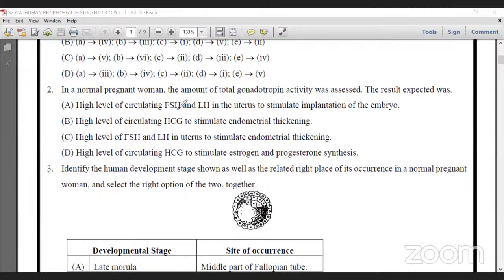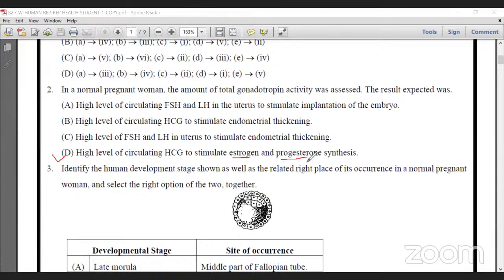High level of circulating FSH is wrong. Actually, FSH and LH indicate ovulation in a woman, and the option that they stimulate endometrial thickening is also wrong. And the level of HCG and LH stimulating endometrial thickening is wrong. D is the correct answer: high level of circulating HCG stimulates estrogen and progesterone. Clear?